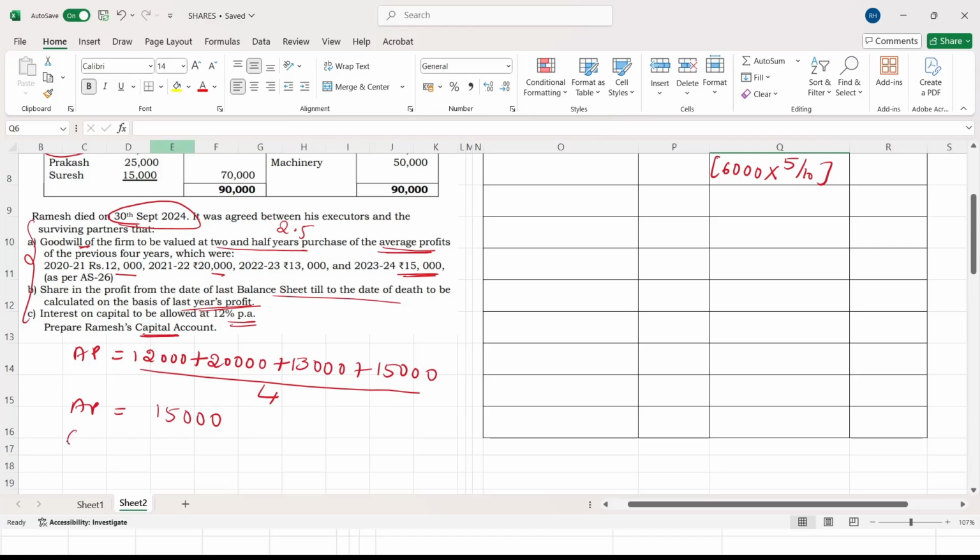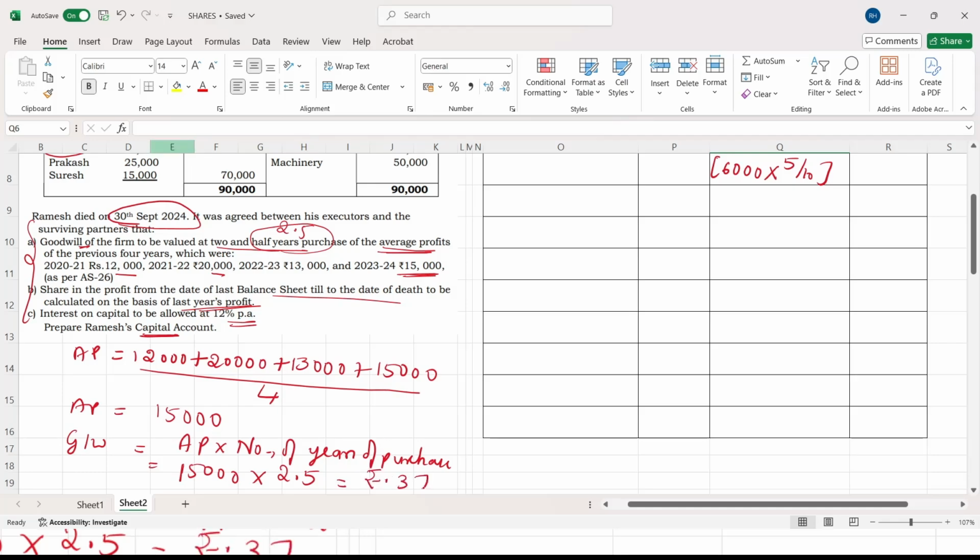How to calculate the goodwill? Goodwill equals average profit into number of years of purchase. So what is the average profit? Average profit is 15,000 into how many years of purchase given in the problem? See here, 2.5 years of purchase. It is there in the problem, 2.5 years. That is 2.5, which comes to rupees 37,500. Now we have calculated the goodwill, but this goodwill is the total goodwill of the firm.